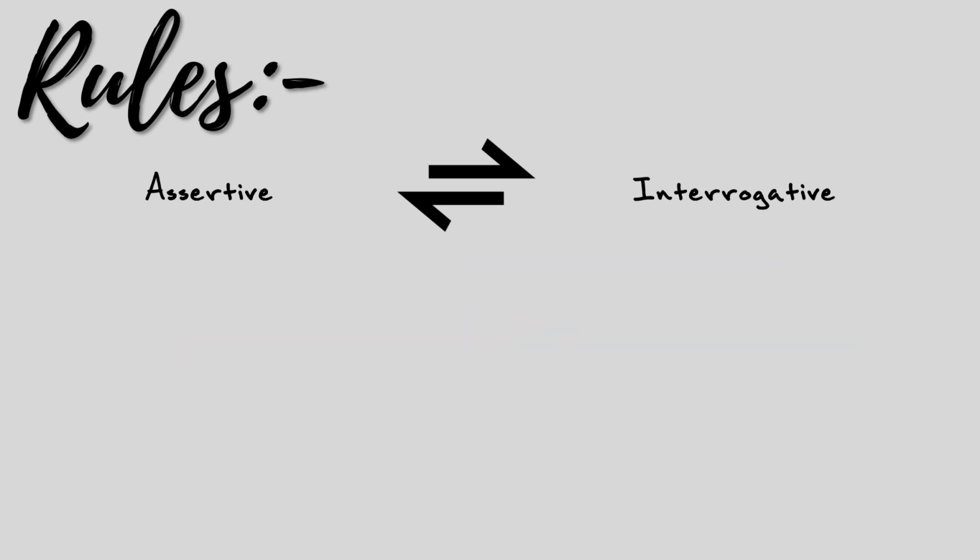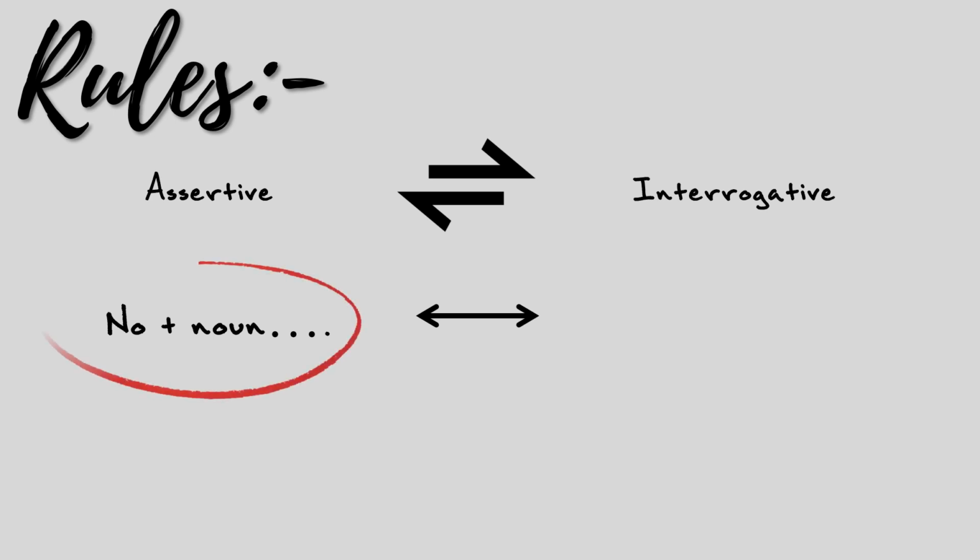Now what will be the WH question if the sentence starts with no plus noun, like nobody, no student, no one, or none? While transforming it to an interrogative one, the process is super easy.